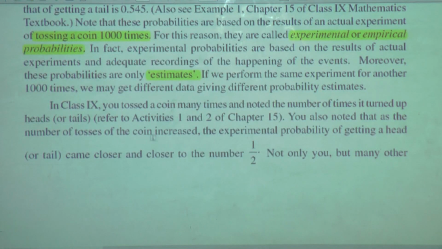In class 9, you tossed a coin many times and noted the number of times it turned up heads or tails.